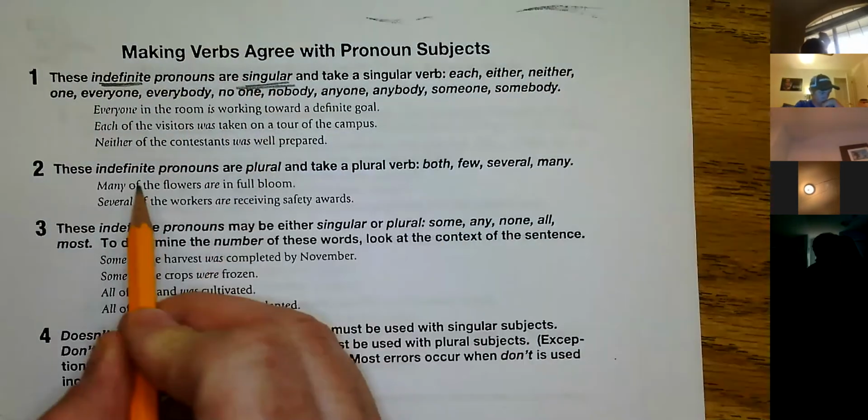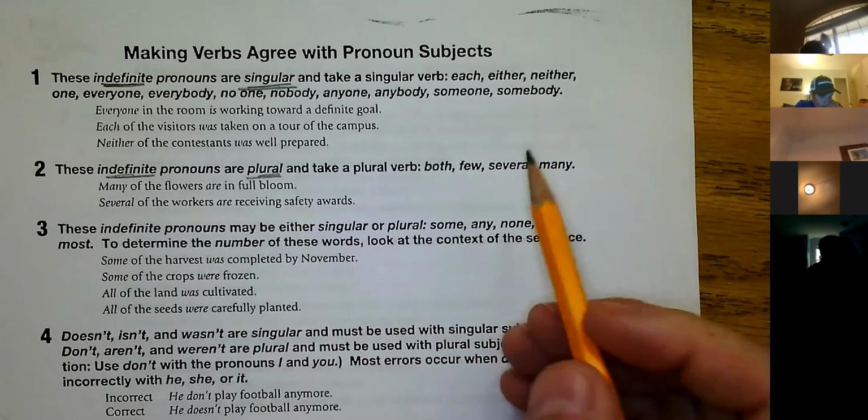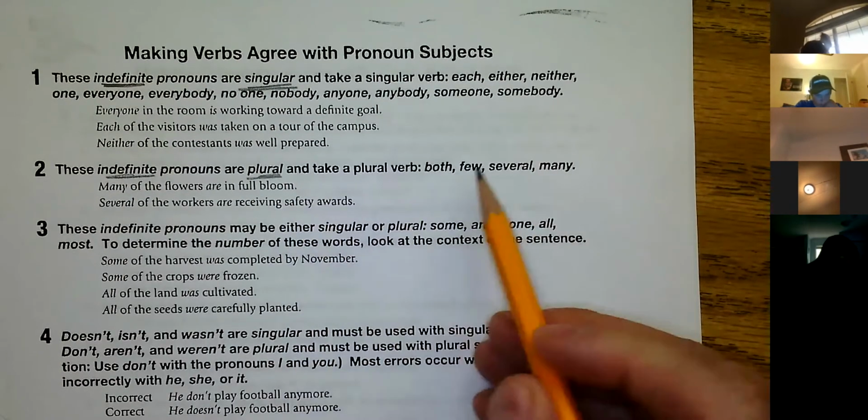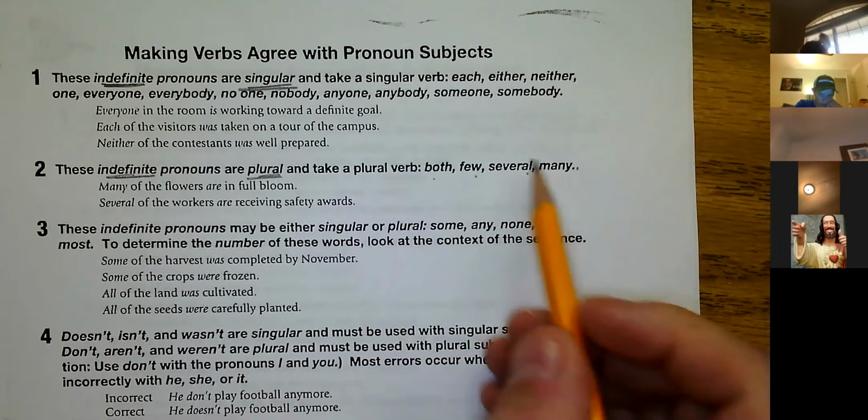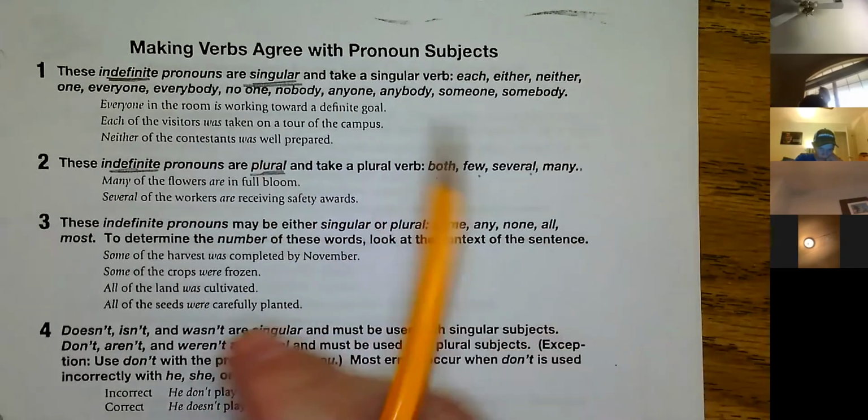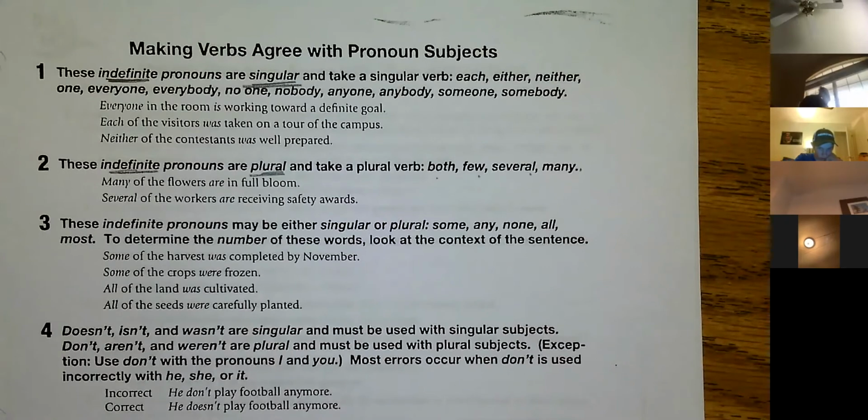Indefinite pronouns that are plural and take a plural verb are both, few, several, many. So you can divide all your indefinites into the ones that are singular and the ones that are plural. Each, either, neither, one, everyone, everybody, no one, nobody, anyone, anybody, someone, somebody are always singular. Memorize that list or keep it close by for this exercise. And the indefinites that are always plural are both, few, several, many.